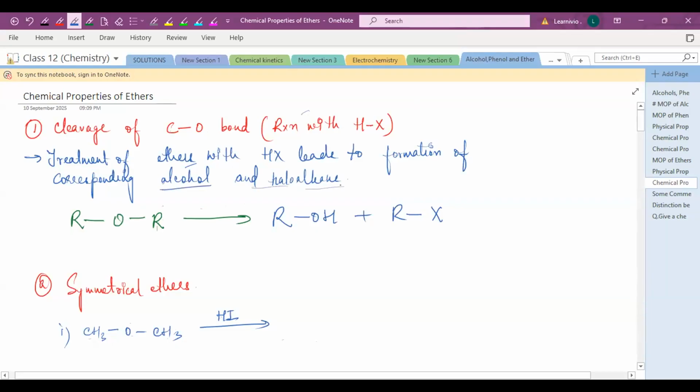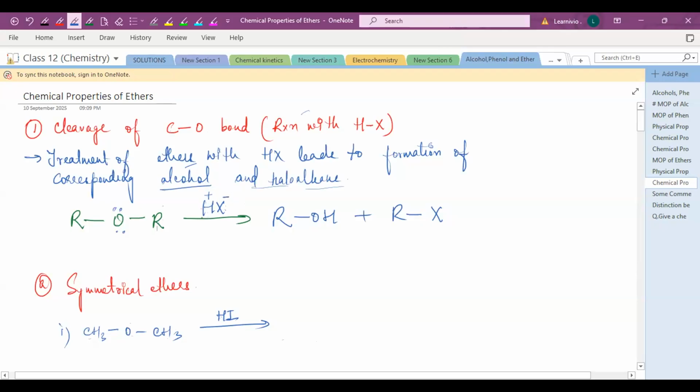So when you treat the ether with a halo acid, HX के साथ अगर आप treat कराते हो, any HX, halo acids, it will lead to the formation of alcohol plus your haloalkane. Now see what you are supposed to do. This oxygen has a lone pair. And when the hydrogen dissociates, it will get a positive charge and the halogen will get a negative charge because halogens are electronegative.